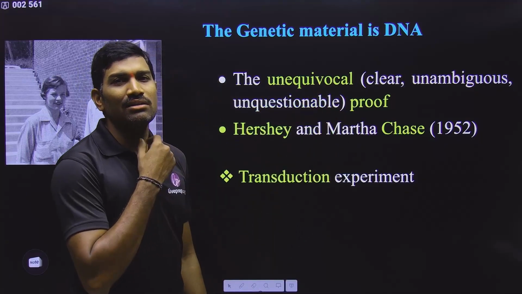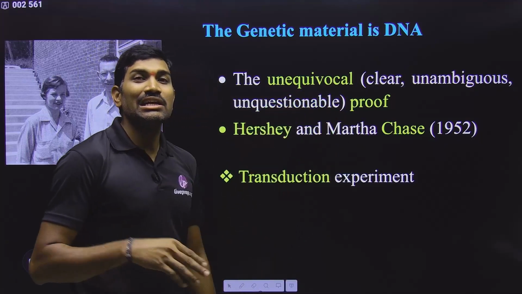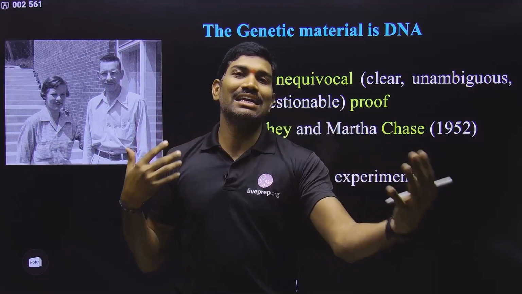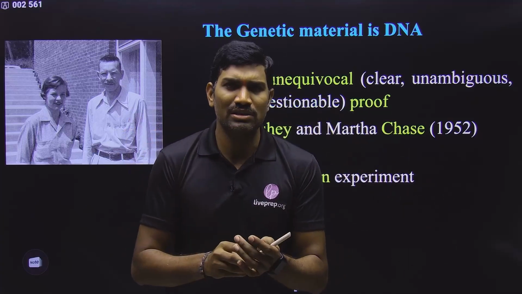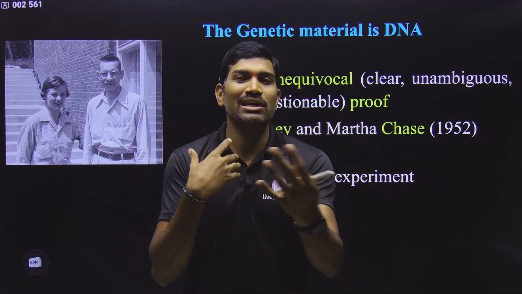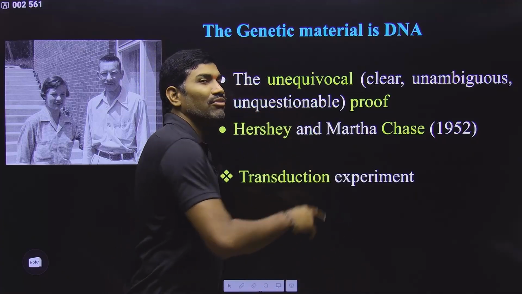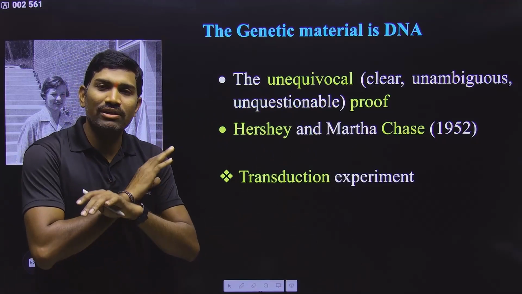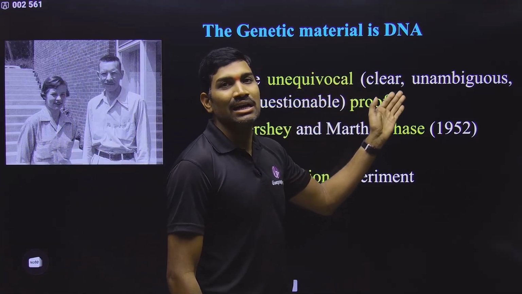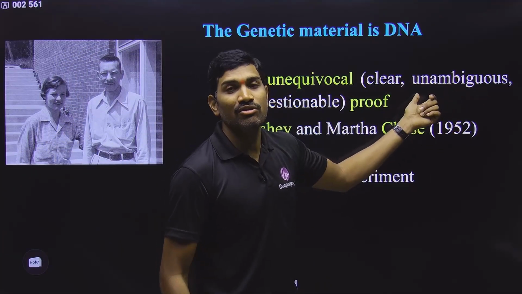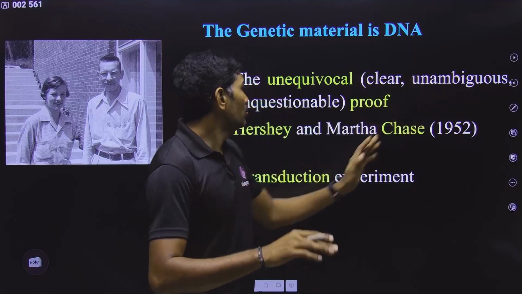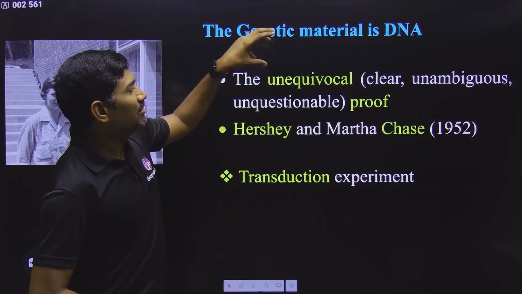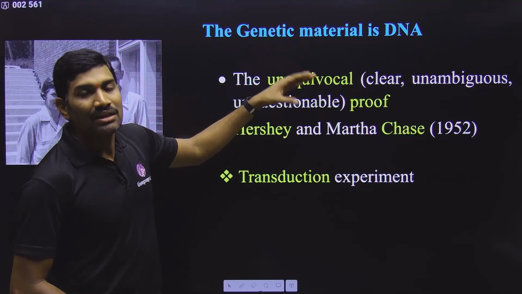Vocal means sound. Equivocal means equal sound. What is the meaning of equal sound? Suppose I am saying something, you are also saying the same thing. So at the equal sound, both of us are arguing. In simple terms, equivocal is argument. Unequivocal is no argument. That means there is no doubt on it, no further argument. It is very clear. Unambiguous: ambiguous means doubt, unambiguous means no doubt. It is clear, no doubt, and not questionable. In this way, unequivocal proof was given that DNA is the genetic material.